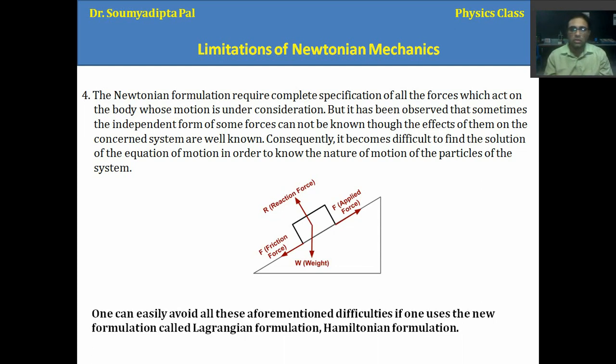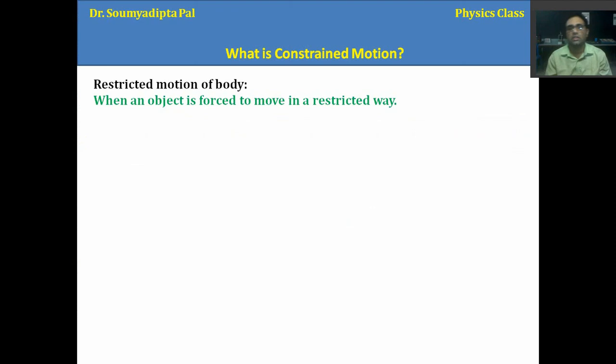One can easily avoid all these aforementioned difficulties if we use the new formulation called the Lagrangian formulation or Hamiltonian formulation. I have planned to discuss that in one of the lectures in my lecture series. Now let's start with a simple concept, that is constrained motion in classical mechanics.